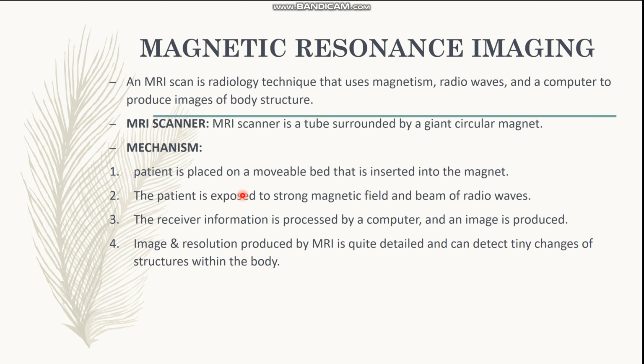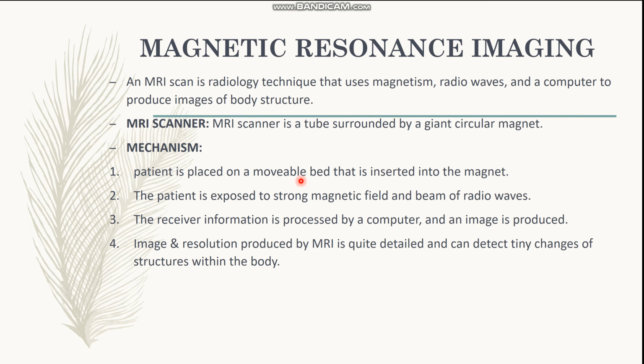The next one is magnetic resonance imaging, which is also known as MRI scan. It is a radiology technique that uses magnetism, radio waves, and a computer to produce images of body structure. It is also helpful in diagnosing different types of problems in the spinal cord and different disorders in the nerves. The MRI scanner is a tube that is surrounded by a giant circular magnet.